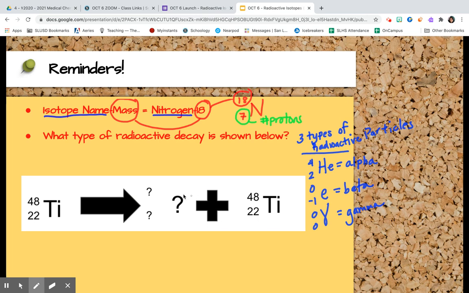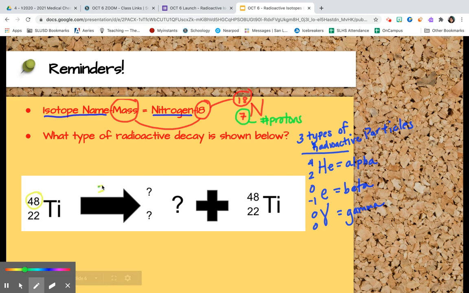Right. So one of the questions I might ask you in the launch is to let me know what type of radioactive decay is shown below. So it's got to be one of these three. A question was asked on how do we figure this out? So if you recall, in the top row, you have your top number. Think of it as one equation.